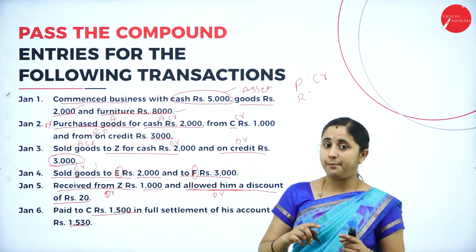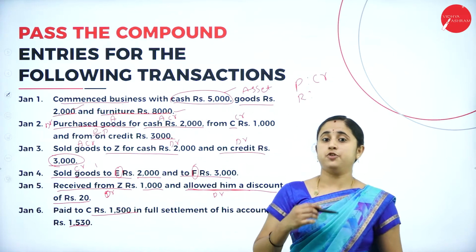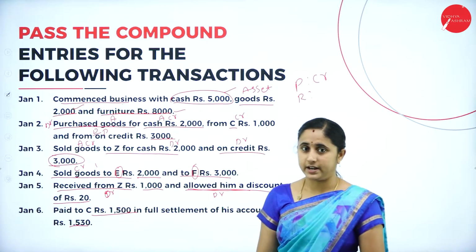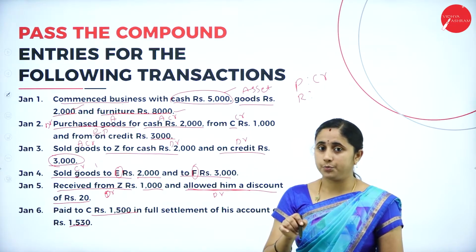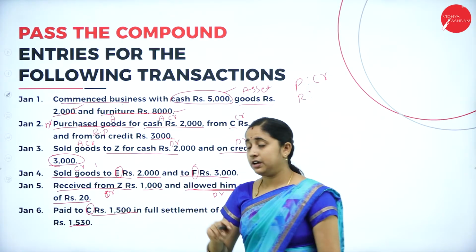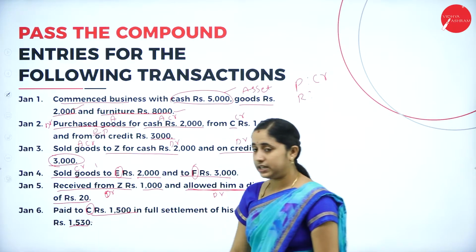That means you are liable to pay 1530. Instead of paying 1530, you are paying only 1500. And the remaining 30 rupees, he is allowing, that C is giving discount to you of rupees 30.